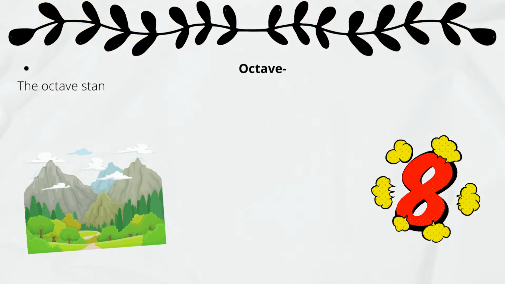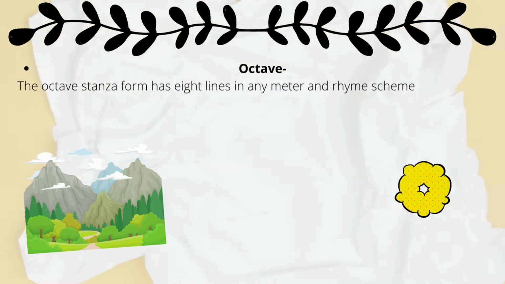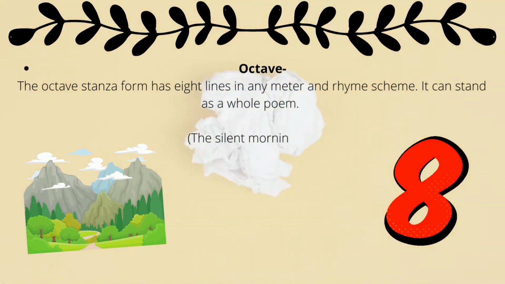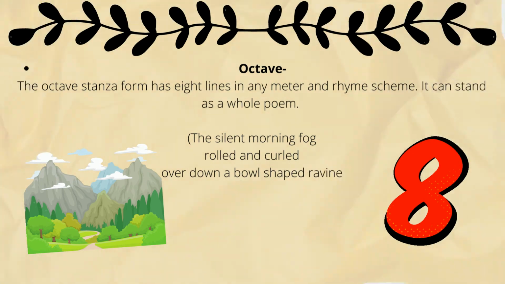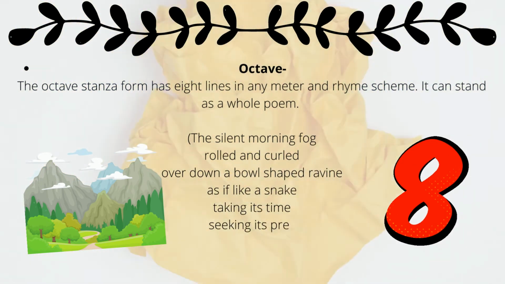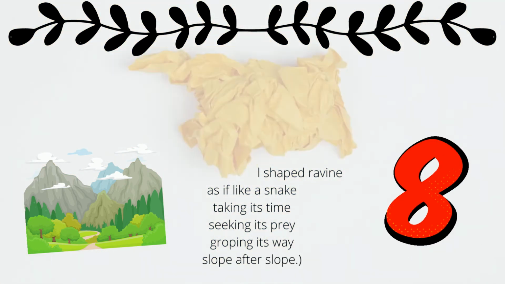Octave. The octave stanza form has 8 lines in any meter and rhyme scheme. It can stand alone as a whole poem. For example, the silent morning fog rolled and curled over down a bowl-shaped ravine, as if like a snake, taking its time, seeking its prey, groping his way, slope after slope.